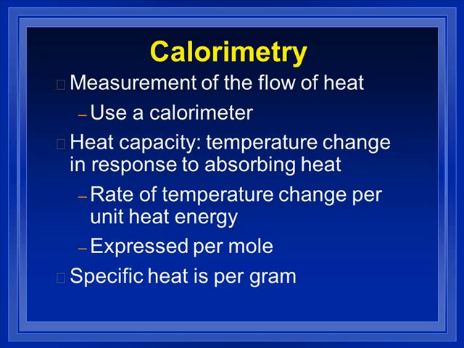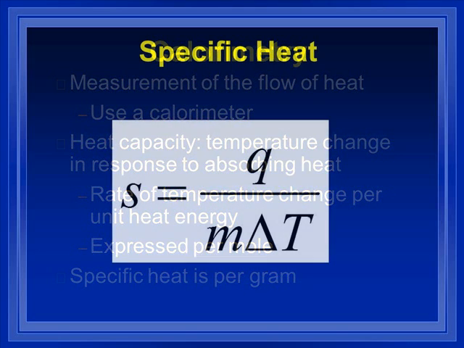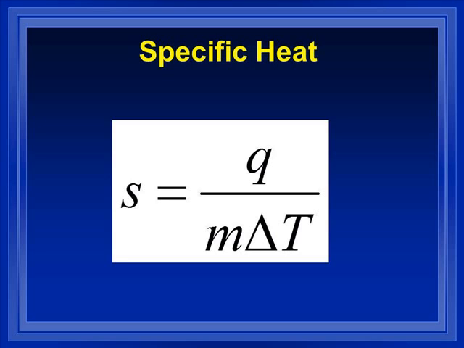Heat capacities are expressed per mole. Whereas if we express it per gram of water or per gram of iron, we call that specific heat instead of heat capacity. They measure the exact same thing, one's per mole, one's per gram. So be careful with your nomenclature on this one, heat capacity or specific heat, but for the calculations, just look, do I have grams, do I have moles, what do I need to change it to based on the numbers I'm given? And here is the equation for specific heat.